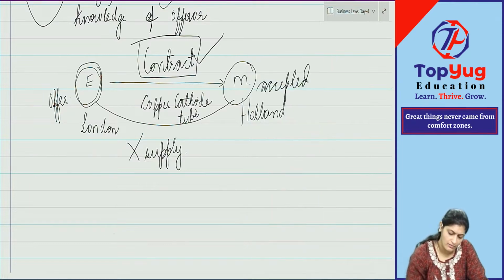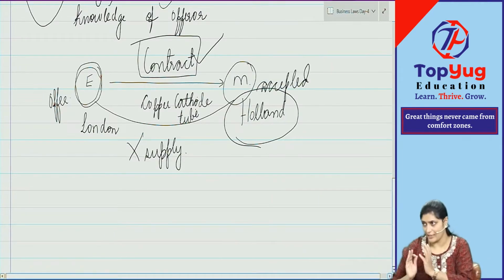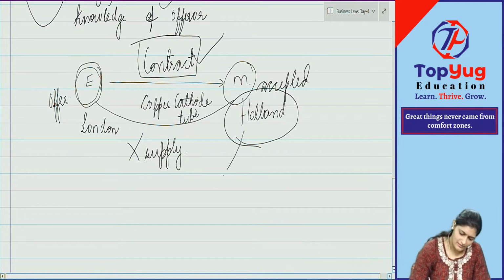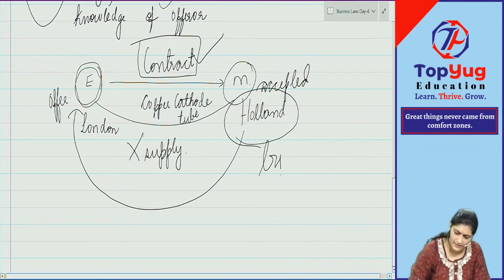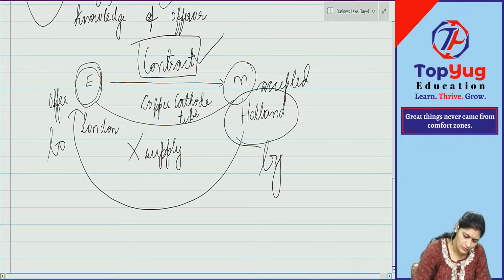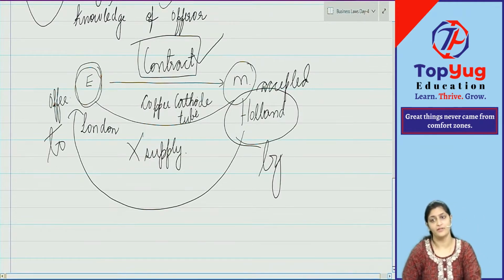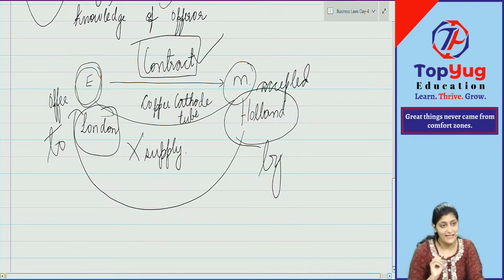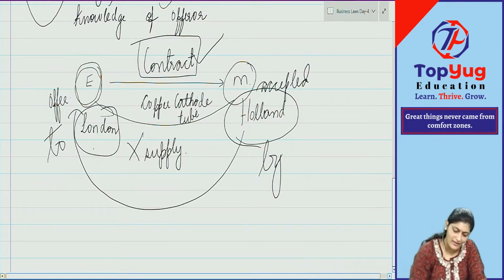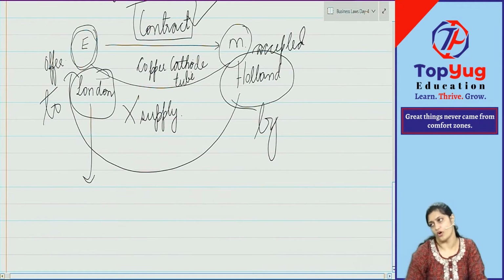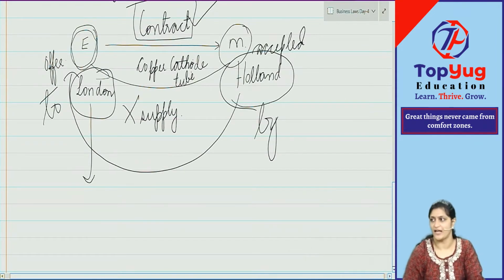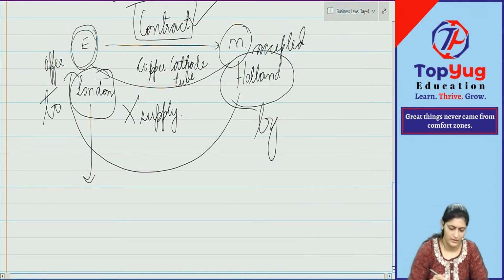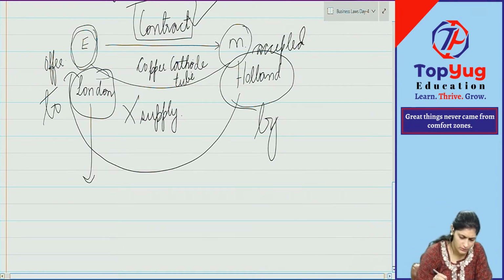Acceptance was made in Holland. Made by Holland to London. So where is it received? London. So the place where acceptance is received, that is the place of contract. So here the place of contract was decided as London. Therefore the jurisdiction court of London had the capacity to entertain the suit, to take the suit. Got this point clear?